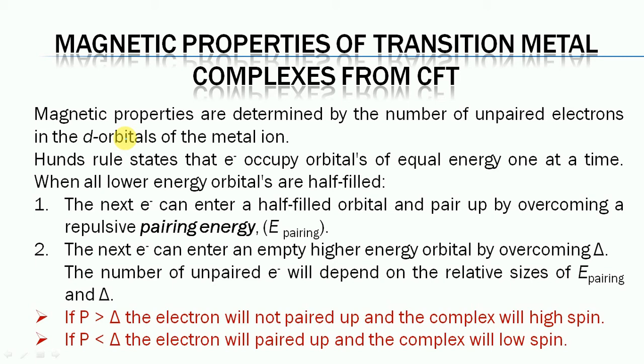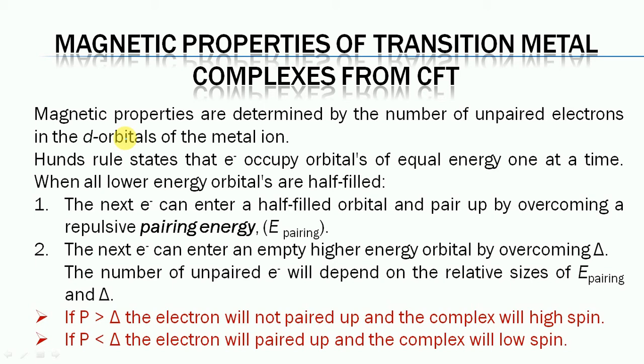If the substance is paramagnetic, then the next step is to find out the number of unpaired electrons which contribute to it. The number of unpaired electrons in a complex of known geometry can be easily predicted if we know whether it is a low spin or high spin complex.